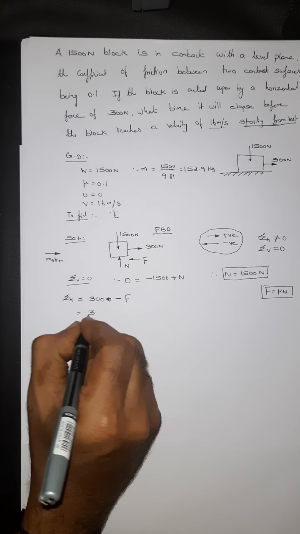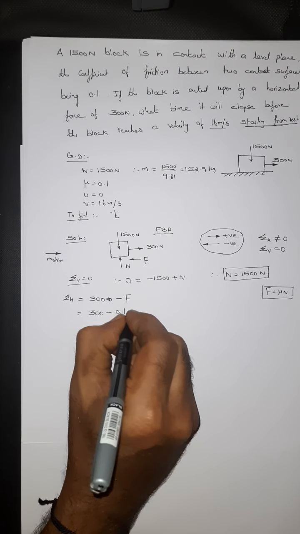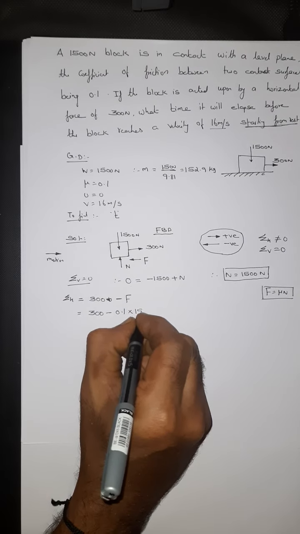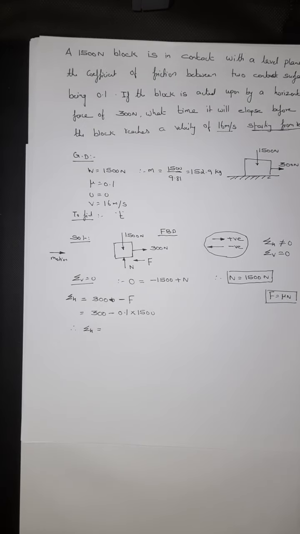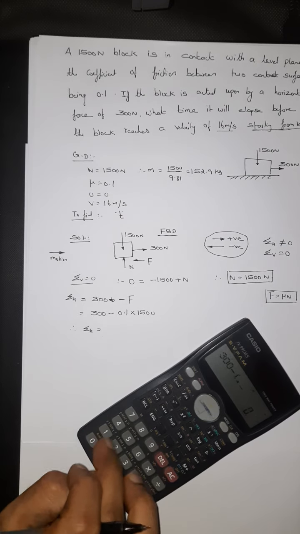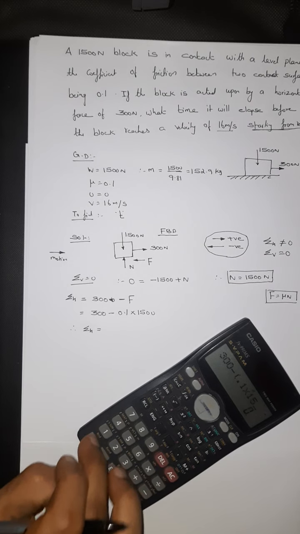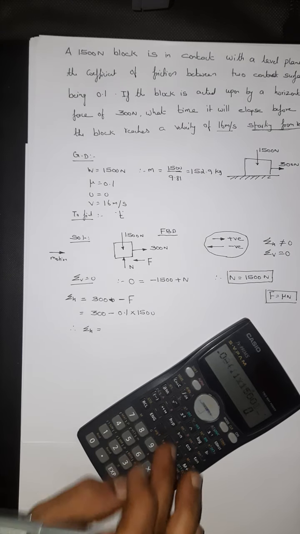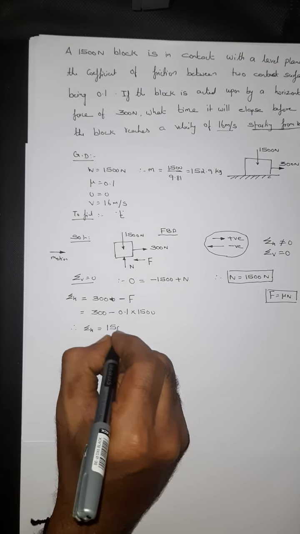So summation H is equal to 300 minus 0.1 into 1500, which works out to 150 Newton.